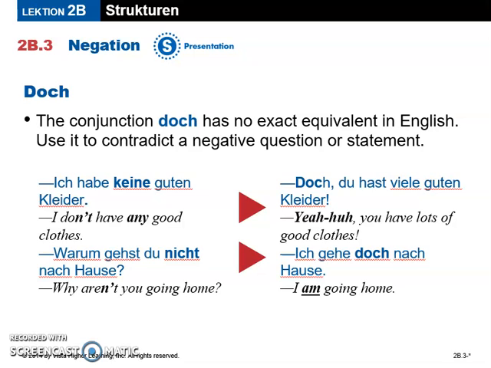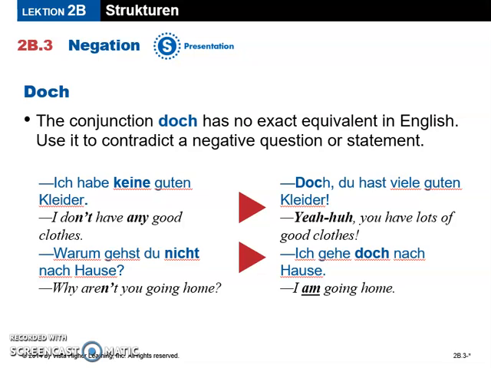So we just learned about negation using nicht and kein. The textbook has one more addition to add to this concept of negation, and that is using the word doch correctly in context in a German sentence. The textbook says that doch doesn't have an exact equivalent in English, and while this is true, we do have a slang equivalent to it. So I modified the slides to show you how we would say that in English, so that we can use it to contradict a negative question or statement in German.